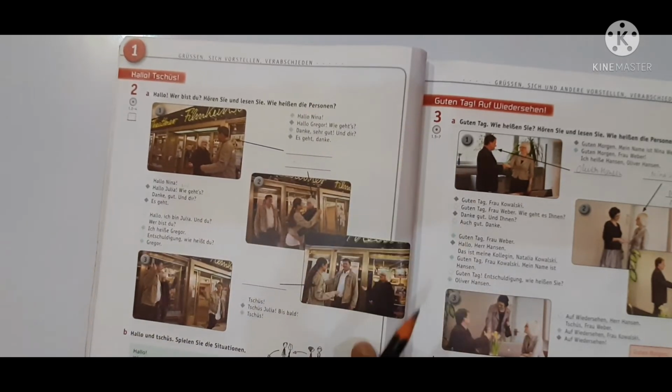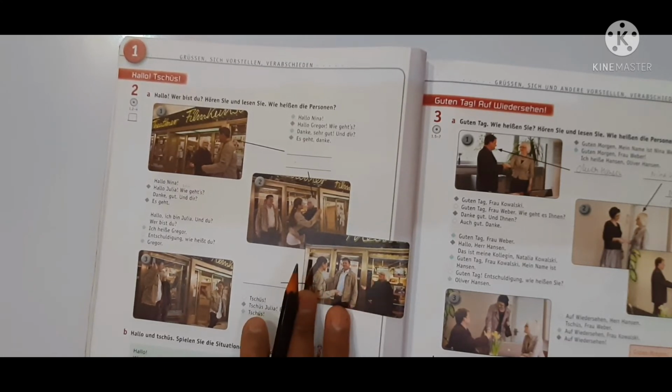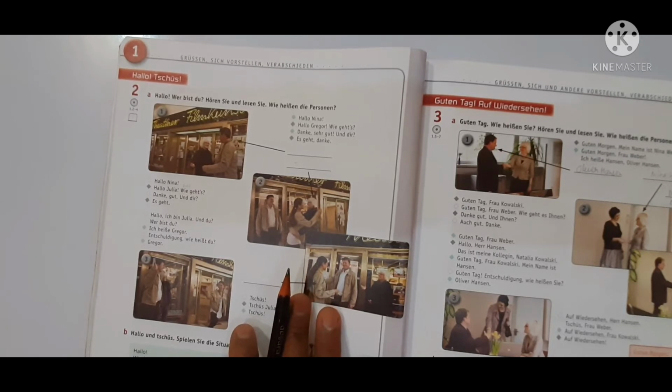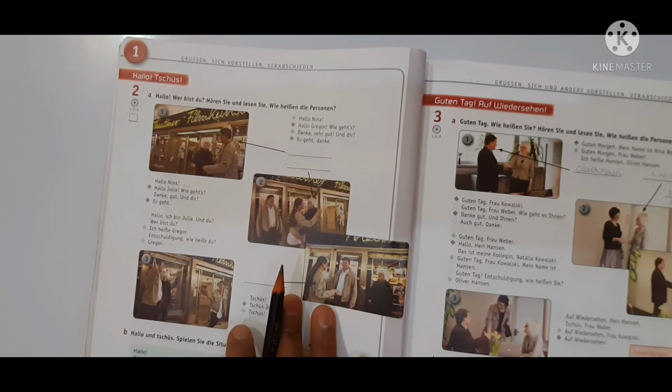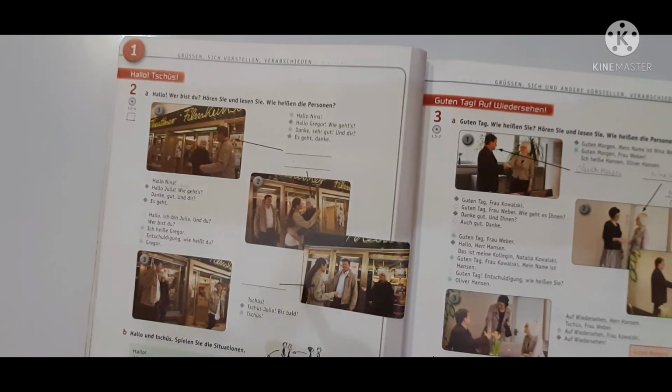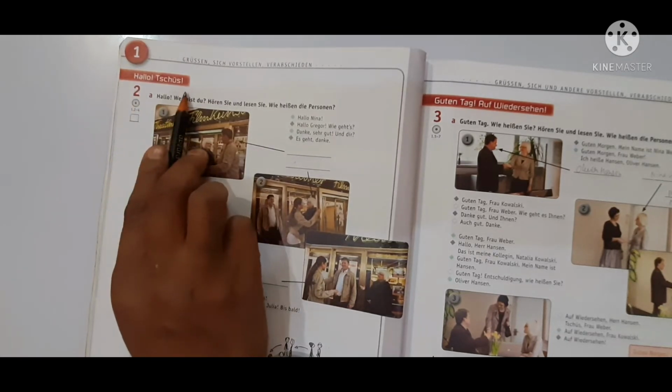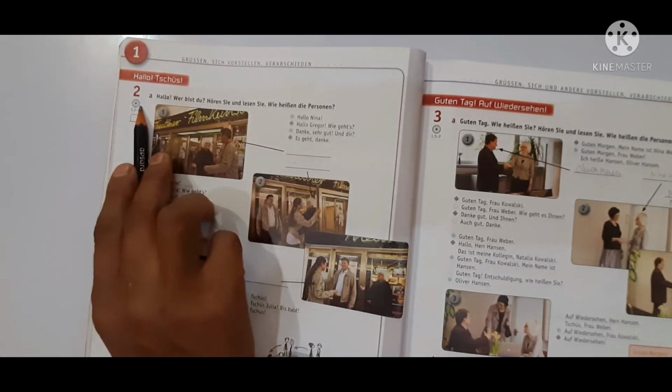Auf Wiedersehen you'll find on this page, so I'll teach you, don't worry about that. And if you think the next person is not supposed to meet you very often, or you never know when he or she will meet you again, you can say auf Wiedersehen in that case also. Okay, hallo, tschüss, hi, bye.